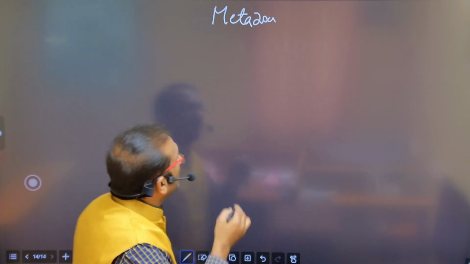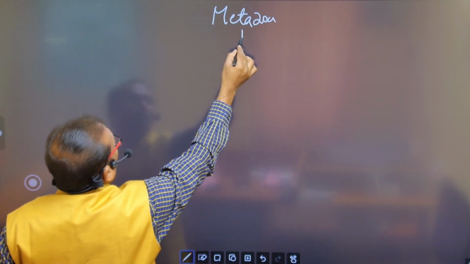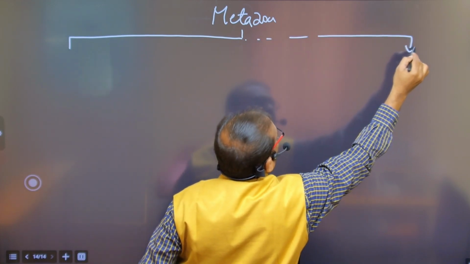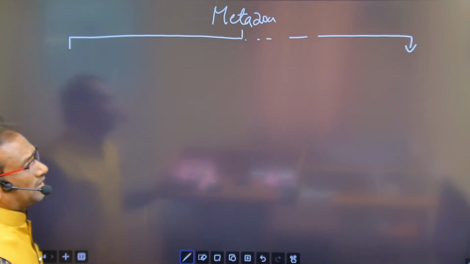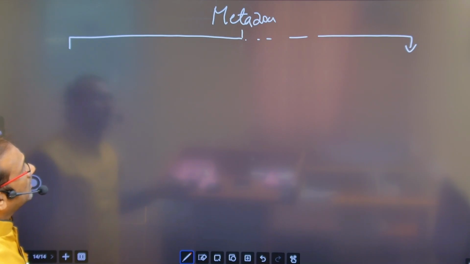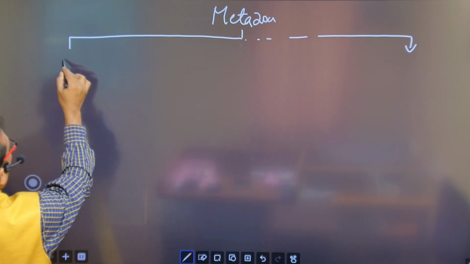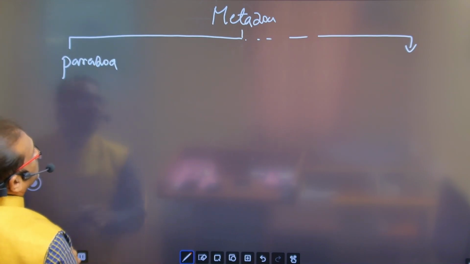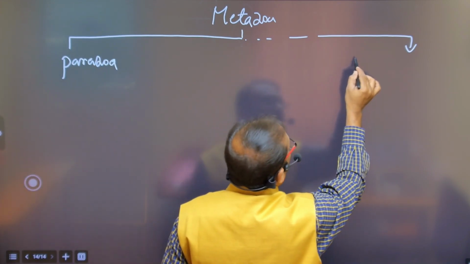Kingdom Animalia is called metazoa, divided into two subkingdoms. You also draw this chart or make notes in your notebook. Metazoa: one is parazoa, the second one is eumetazoa.